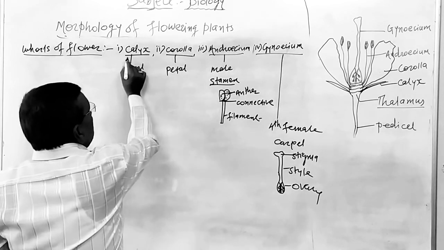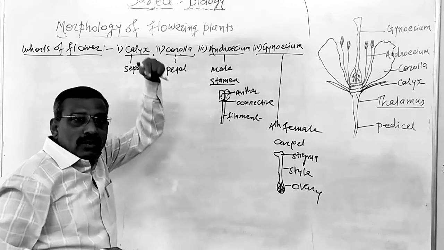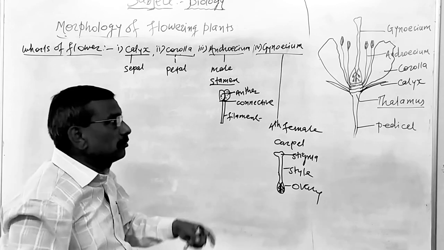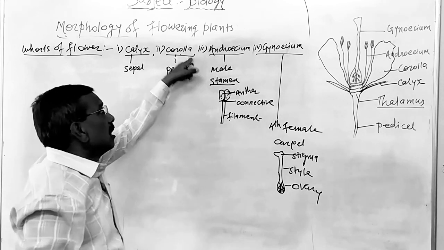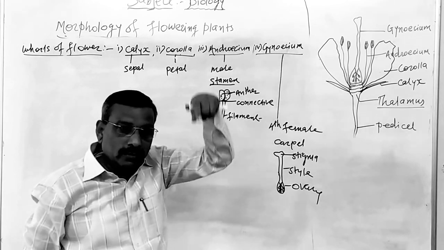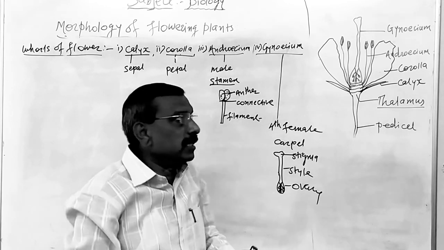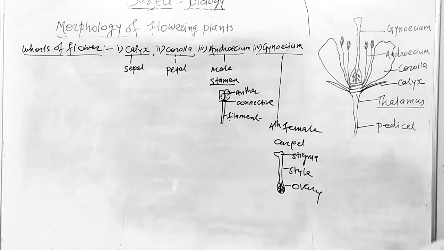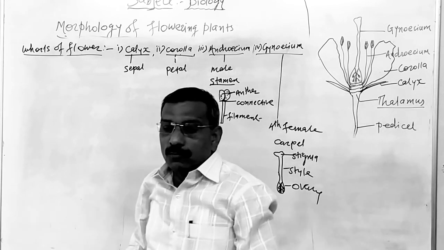Out of this, calyx and corolla are the non-essential whorls, as they are not directly involved in sexual reproduction. They are known as the non-essential or accessory whorls. Androecium and gynoecium are the male and female reproductive whorls. They are directly involved in sexual reproduction by producing male and female gametes. Hence, they are known as necessary, or reproductive whorls of the flower.